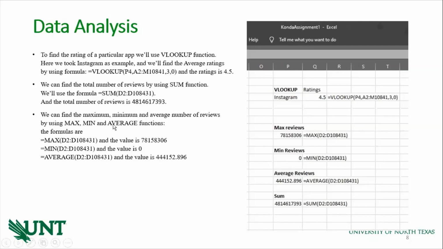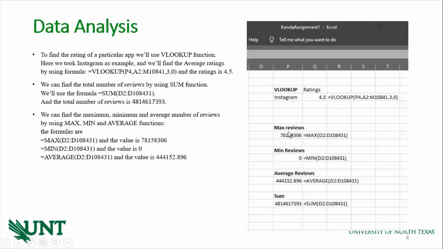Similarly, we can find the maximum, minimum, and average number of reviews using the formulas MAX, MIN, and AVERAGE, selecting the column D2 to D1,08,431 for each.